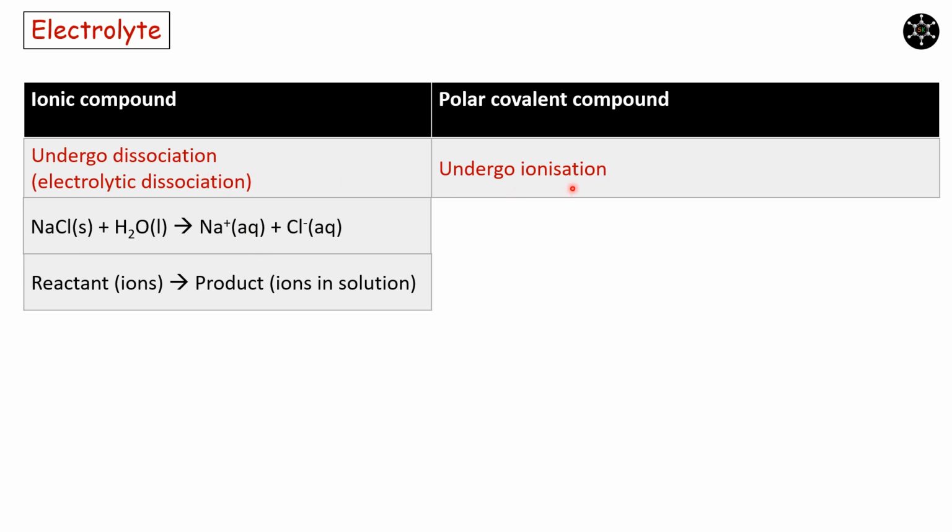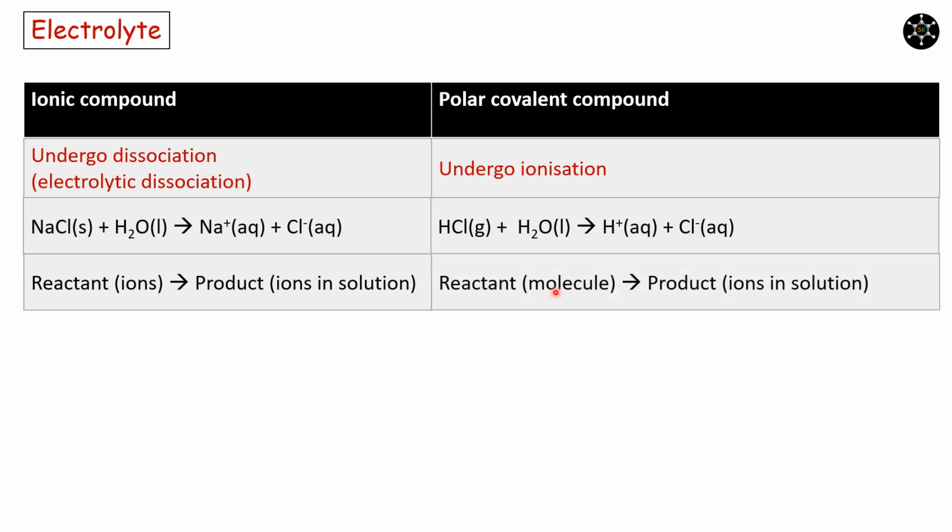Coming to the polar covalent compound, let us consider HCl gas as an example. HCl is a polar covalent compound. When dropped into water, it forms ions, that is H plus and Cl minus. In this change, we have molecule on the reactant side and ions on the product side. Under ionization, ions are newly formed. This process is called as ionization.